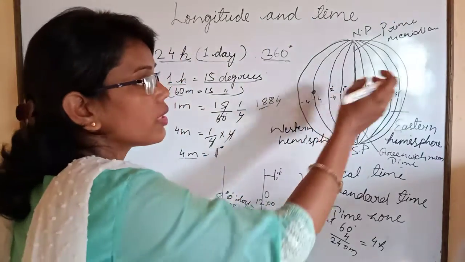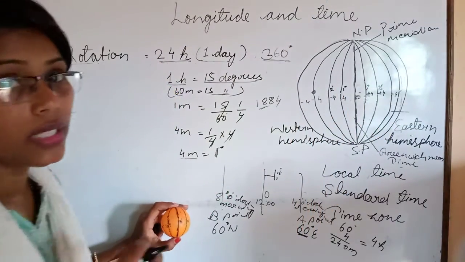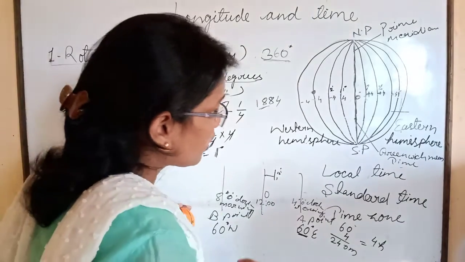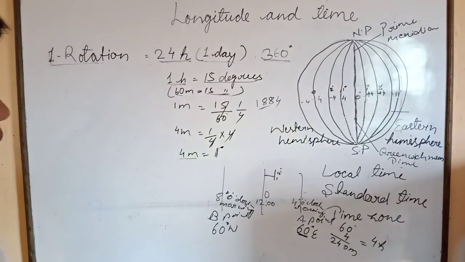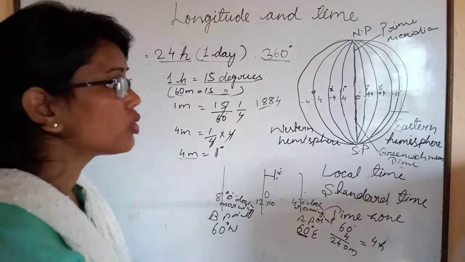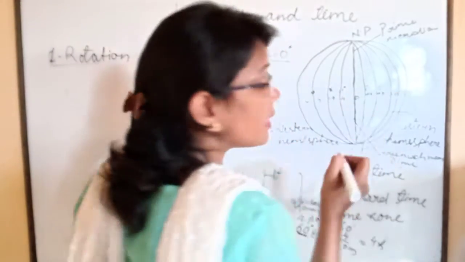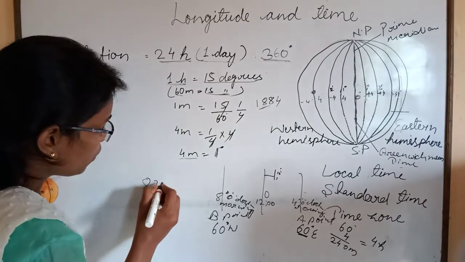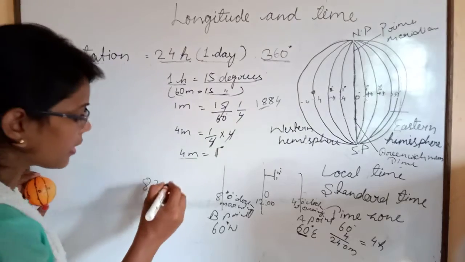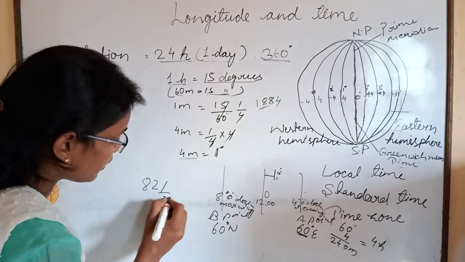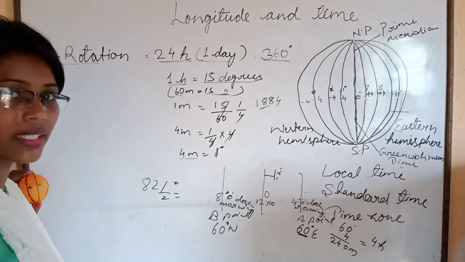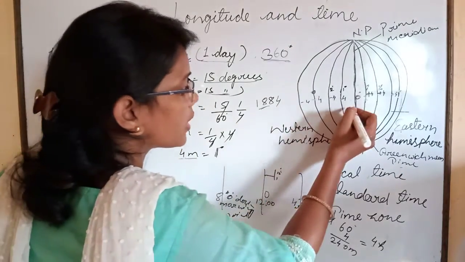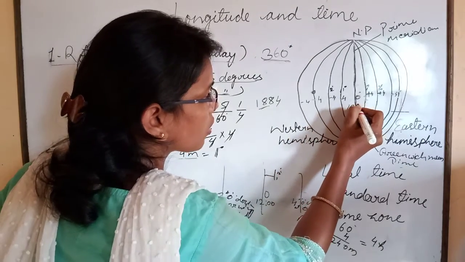Yes, they will have evening. Okay, children, now we can calculate the time. Now children, India's standard time is based on 82.5°. India has taken its standard meridian as 82.5°. Now you can calculate the time. What will be the time in India when the prime meridian has 12 o'clock?